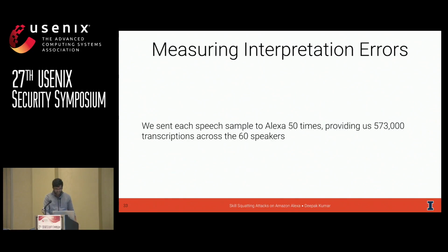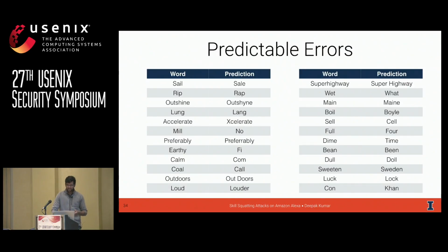We took all these speech samples and sent each one to Alexa 50 times, providing us with a total of 573,000 transcriptions across the 60 speakers. So what did we find? Of the 188 words, 24 we denoted as having a predictable error. These are words that fit two criteria. First, when they're spoken and transcribed by Alexa, they're often interpreted incorrectly. And two, when they're interpreted incorrectly, they're interpreted consistently in the same incorrect way. For example, the word sail, like a sailboat, is interpreted as sale, like we're having a fire sale.